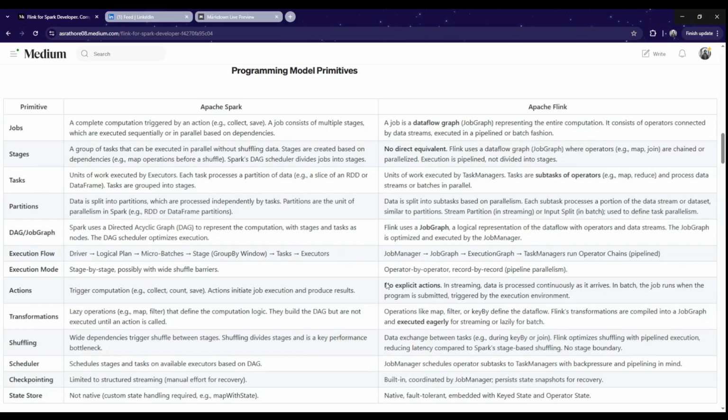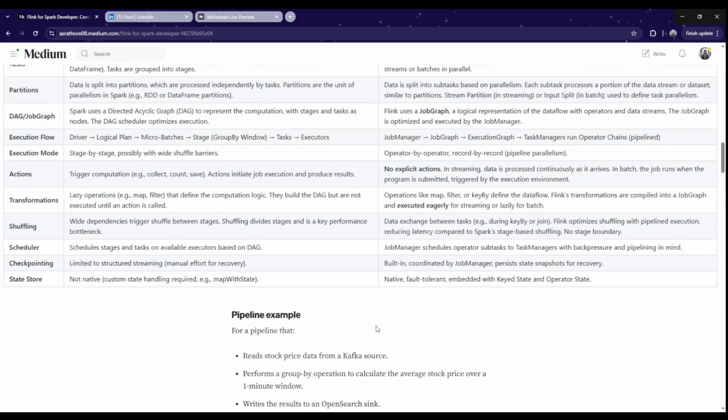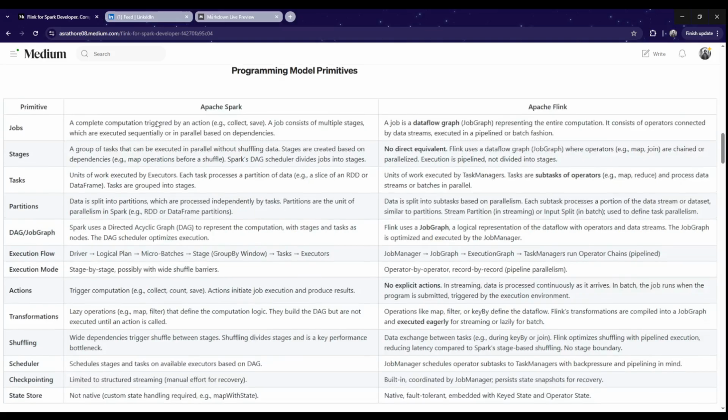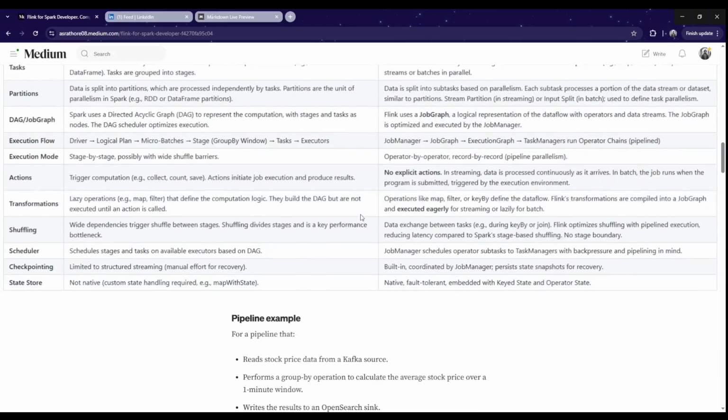Then we have the state store. Spark, when it works with structured streaming, does maintain state. I think it uses RocksDB when custom state handling is needed. In Flink, it is native and fault tolerant, and it is also keyed state and operator state. They are all embedded and stored on local disk. So this is the similarity of what translates to what in Apache Flink.